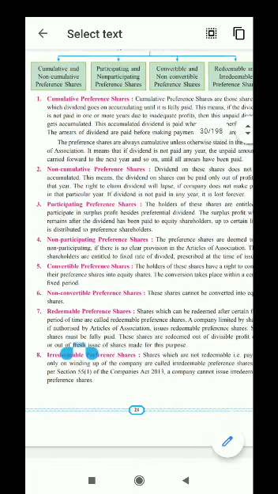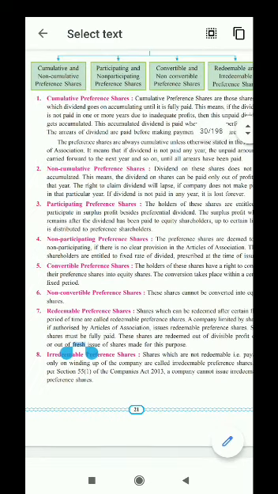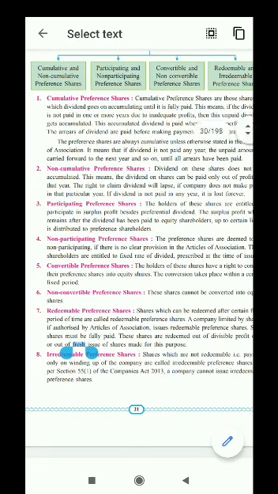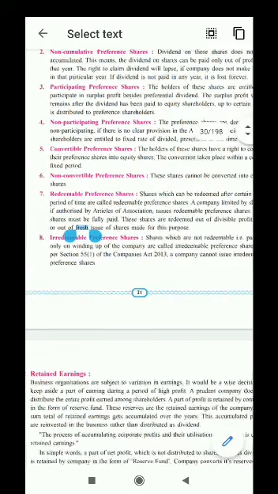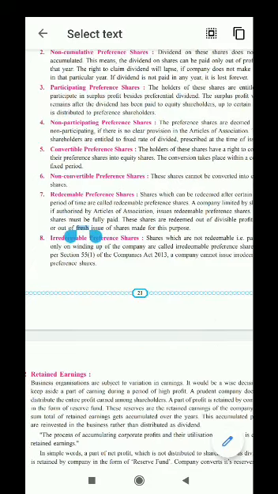Thus, we have seen the two types, cumulative preference shares and non-cumulative preference shares. This cumulation is in regards to the payment of dividend. Now, the second category and the third part: participating preference shares and non-participating preference shares.